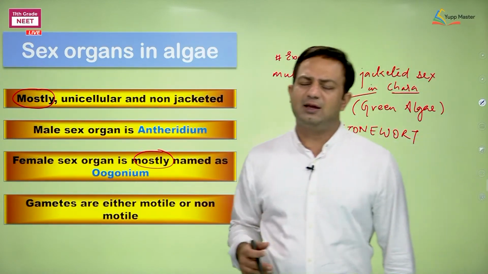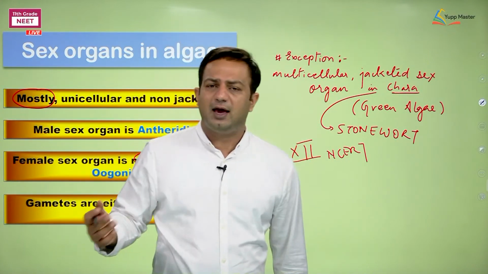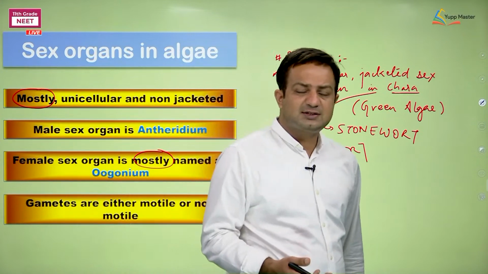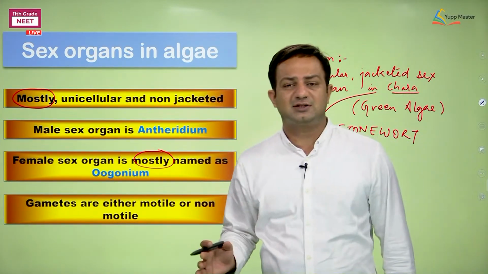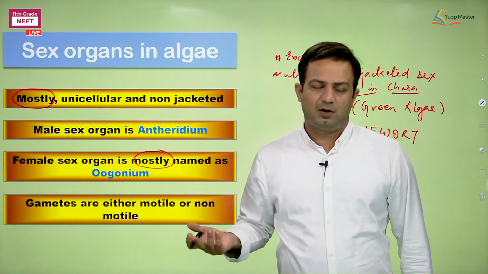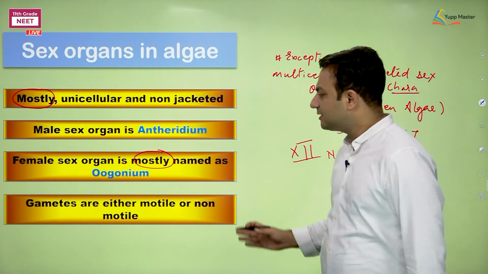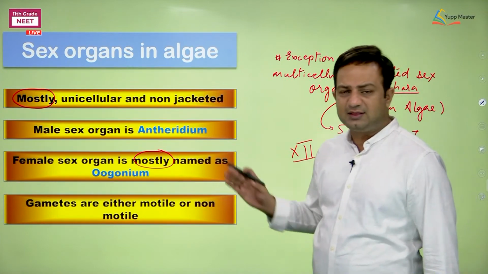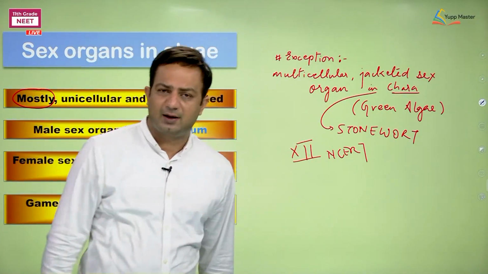If they are motile, they must be flagellated, and we have studied the story about flagella in algae earlier itself. We have studied that red algae members do not show any flagellated stage. They will form gametes, but their gametes will obviously not have flagella on them. So these are the points that we need to remember about the sex organs in algae, and this is the exceptional case, Chara.